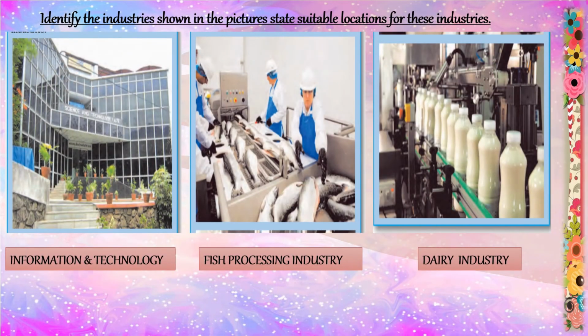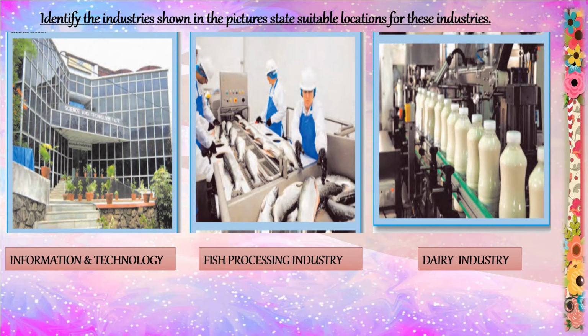Now, identify the industries shown in the picture and state suitable location for these industries. As you can see here, students, we have three images. The first one is information technology, second is fish processing industry, and the third one is dairy industry. Now all the three pictures above are related to the concept of industries, but the nature of their work is different.